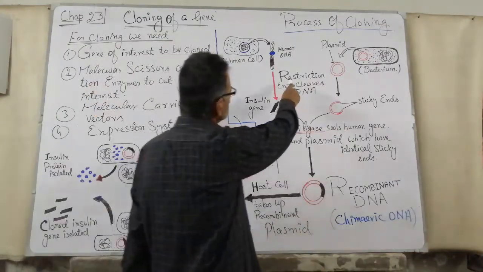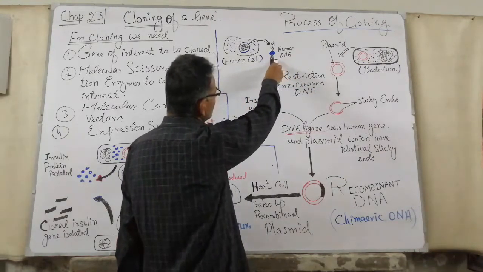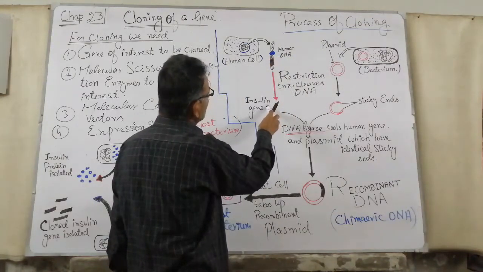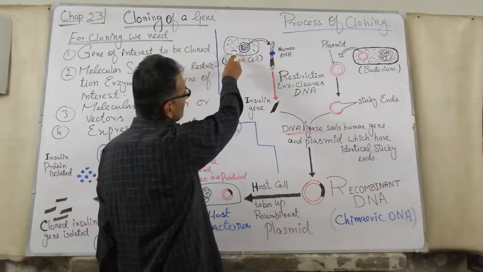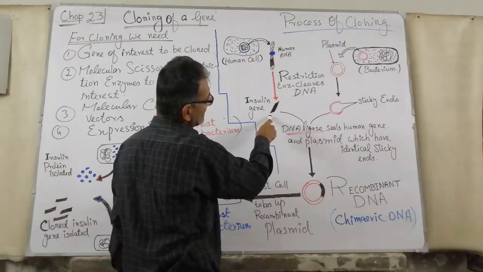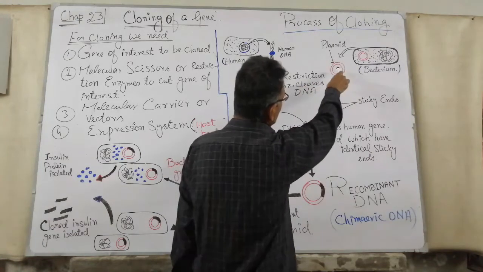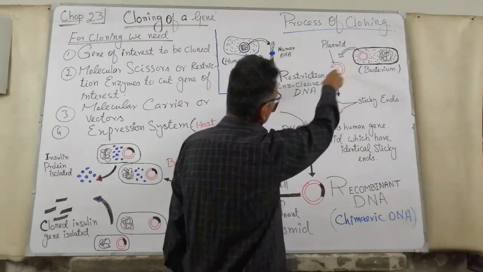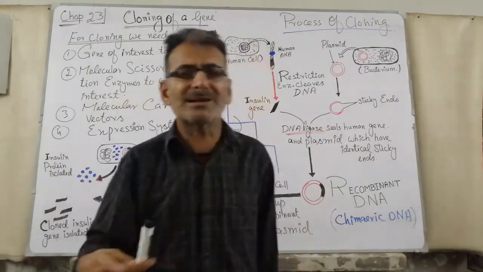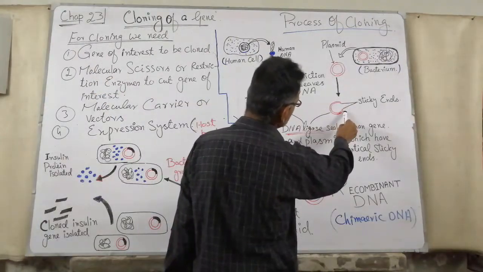So we use a restriction enzyme to cut the human gene, and we can get the human insulin gene. This is a human cell of the pancreas, and from this cell we can get the insulin gene. We also use this restriction enzyme to cut or cleave the plasmid. When these enzymes cut the plasmid at flanking sites, we can get the sticky ends.